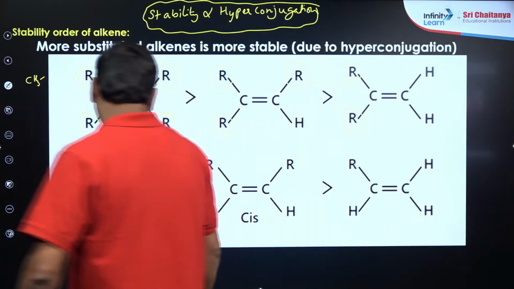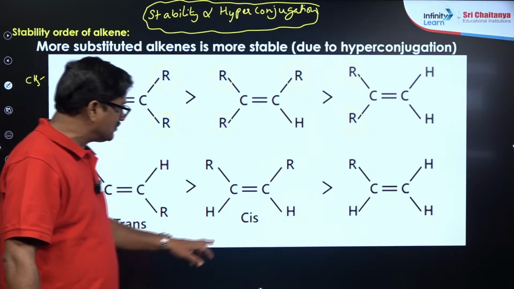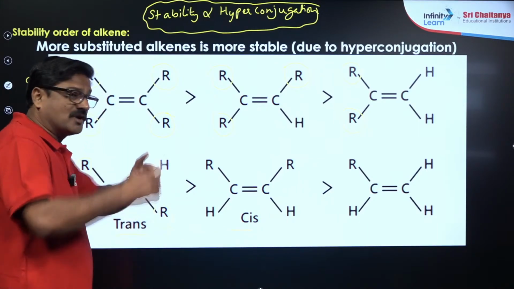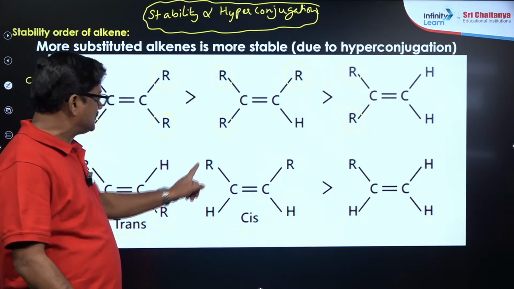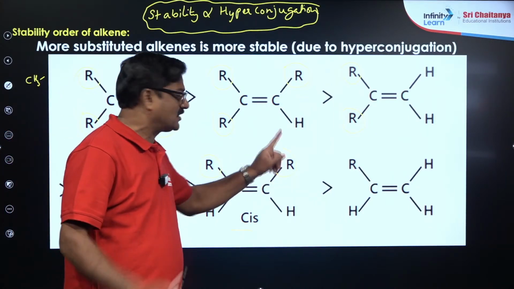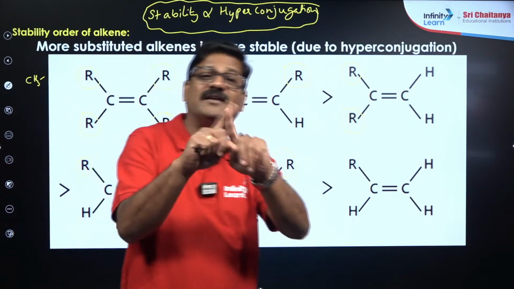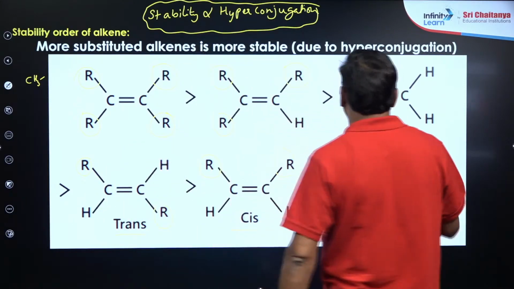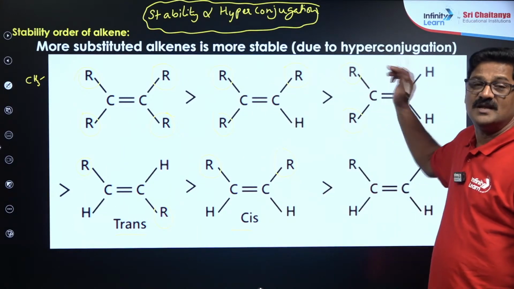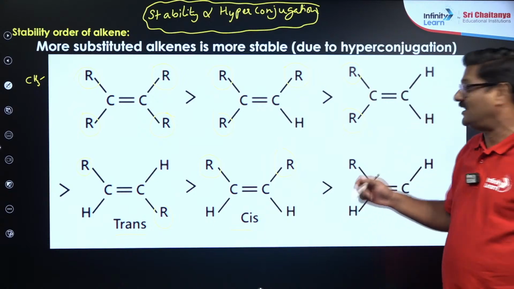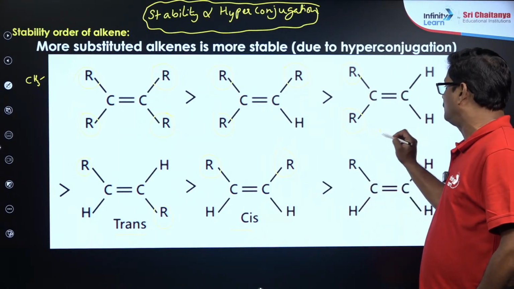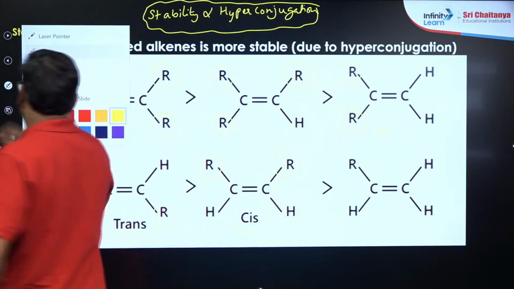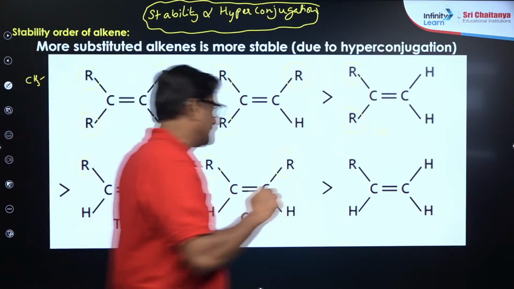Also trans alkene is more stable than cis alkene, क्योंकि trans alkene में 2 alkyl groups are in the opposite way, and the cis alkene में 2 alkyl groups are on the same side. They will have a kind of repulsion. And what about this? मान लो R value is ये methyl group, और अगर ये methyl group होने तो इसका नाम क्या? Isobutylene. That is what you call isobutylene.